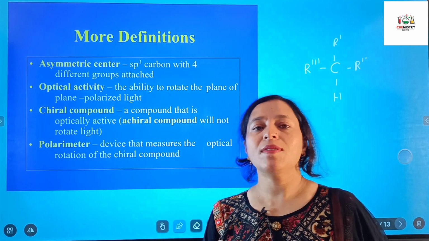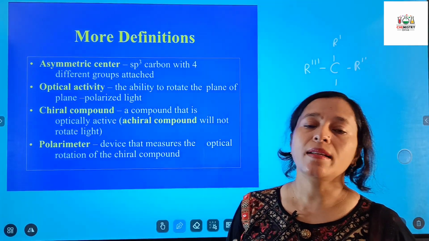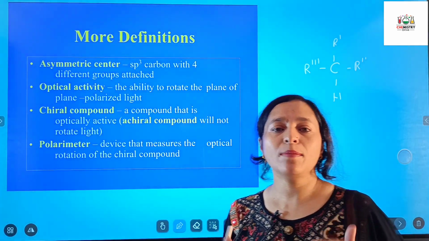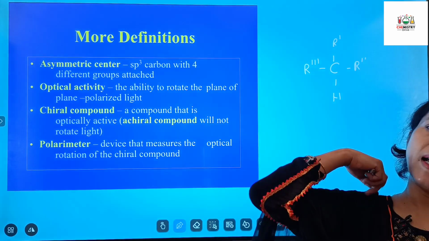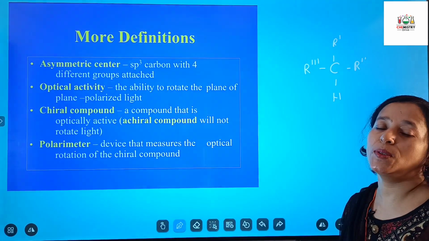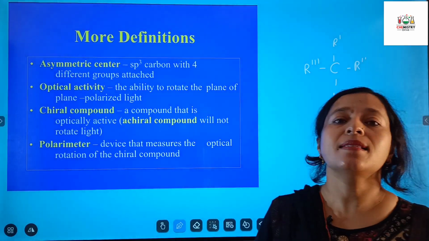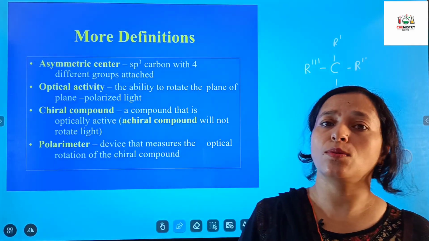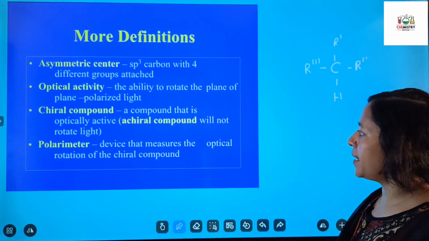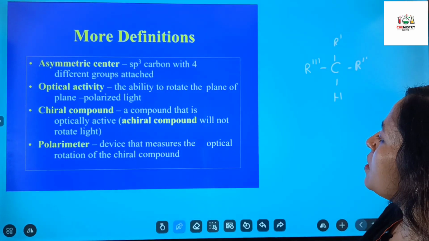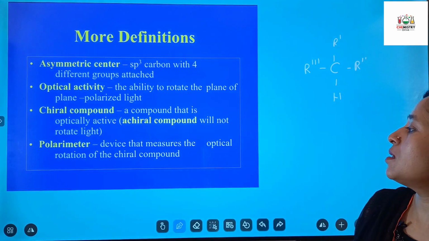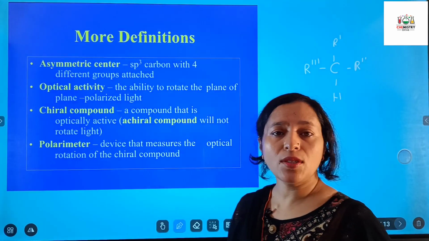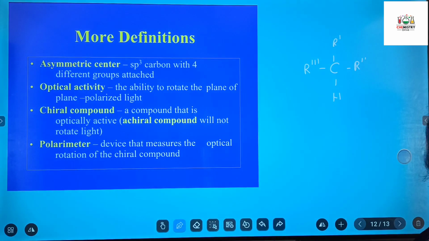What is the difference between a chiral and an achiral molecule? A chiral molecule is going to rotate the plane polarized light and it is asymmetric, whereas an achiral molecule is symmetric and is not going to rotate the plane polarized light. Polarimeter: I have shown you in the slide that it measures the optical rotation of the chiral compound.